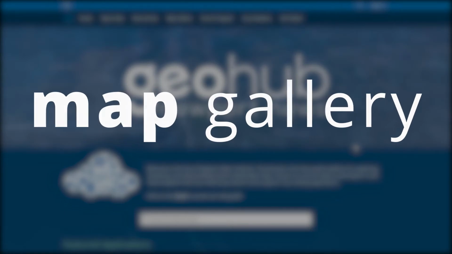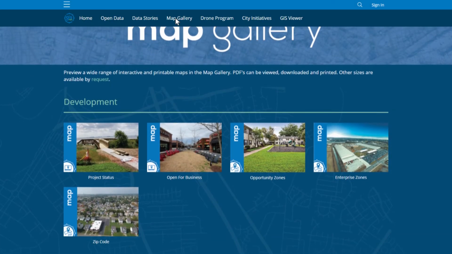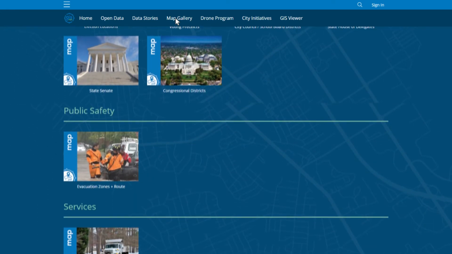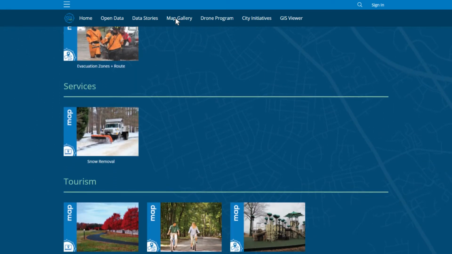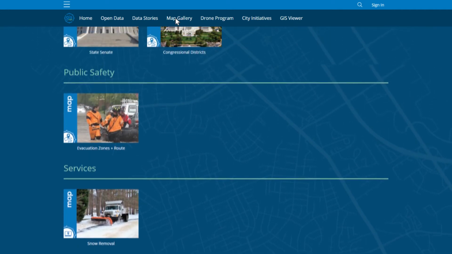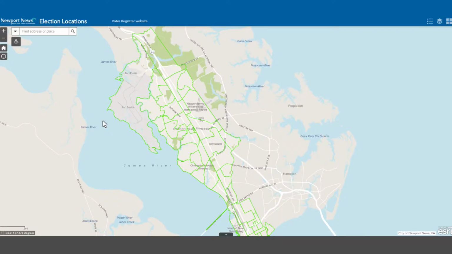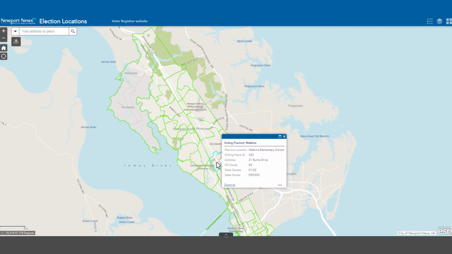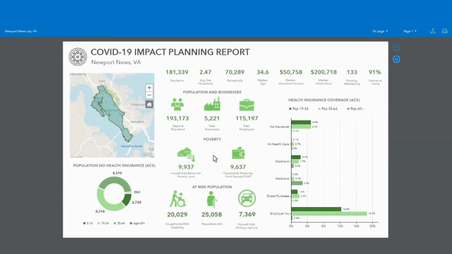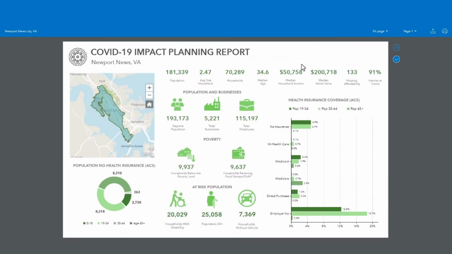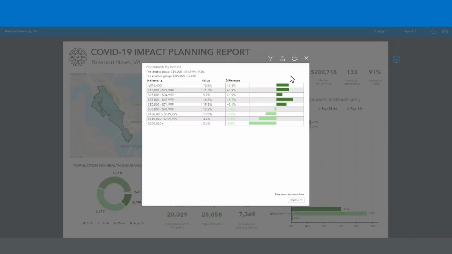Map Gallery. The Map Gallery is a comprehensive page with both live interactive and printable maps. Maps for enterprise zones, election boundaries, the many biking trails in the city, as well as many other topics can be found here. Tasks include seeking out evacuation zones and routes, locating nearby parks or resource information for businesses. Dynamic dashboards are interactive and can also organize information through charts and maps. The goal of using dashboards is to make information easier to digest through visuals.